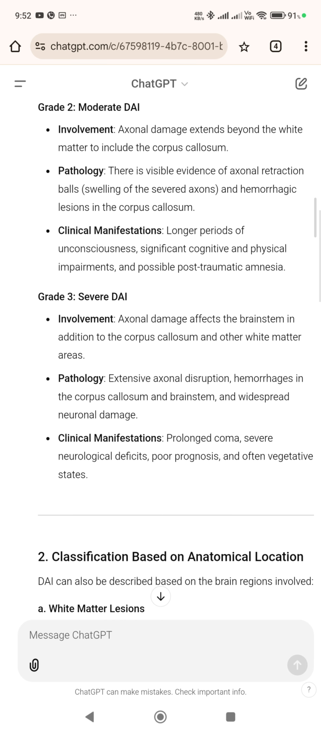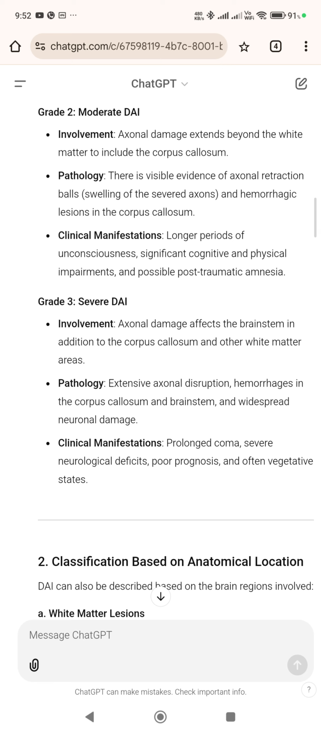Grade 2, moderate DAI. Involvement: axonal damage extends beyond the white matter to include the corpus callosum. Pathology: there is visible evidence of axonal retraction balls, swelling of the severed axons, and hemorrhagic lesions in the corpus callosum. Clinical manifestations: longer periods of unconsciousness, significant cognitive and physical impairments, and possible post-traumatic amnesia.